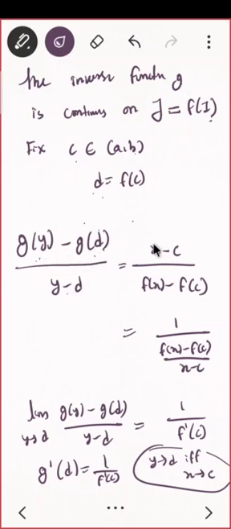From here, if you understand this, then we are done. G of y minus g of d upon y minus d, that is the same as x minus c upon f of x minus f of c. Think about it. What do you know about your g and f? What do you know the relation between them? They are inverse of each other. Inverse means what? We are talking in composition. That means f composite g is identity, or g composite f is identity. Identity I am putting, since I am talking about functions, so I am putting the values.